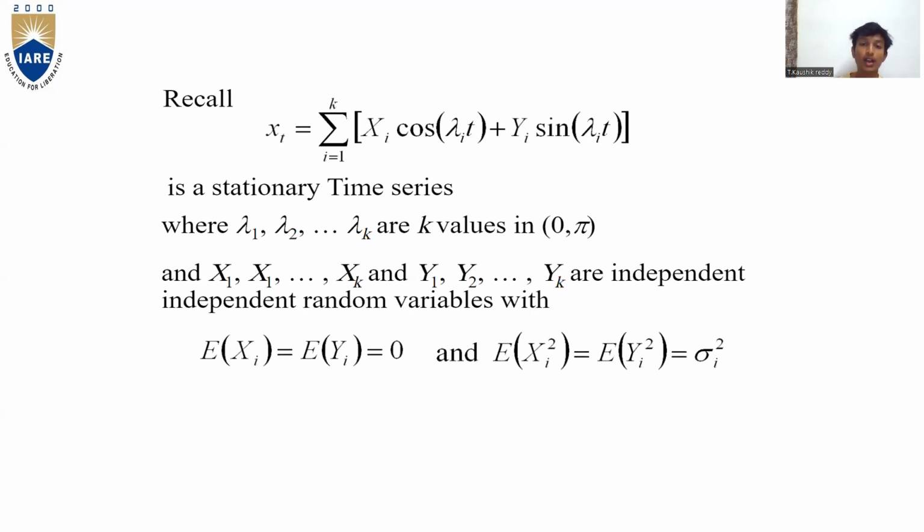Sorry, the bound is not gamma, it's lambda. And capital X1, X2, and so on till XK, and capital Y1, Y2, and so on till YK are